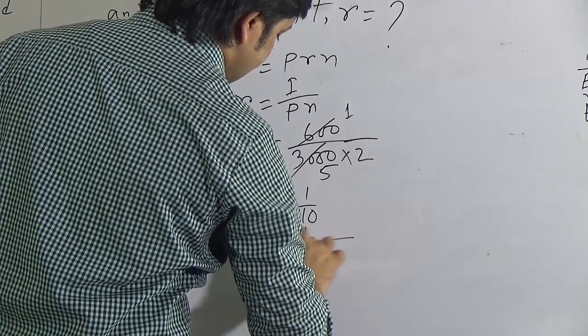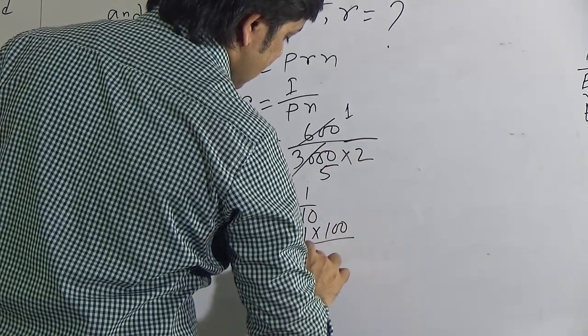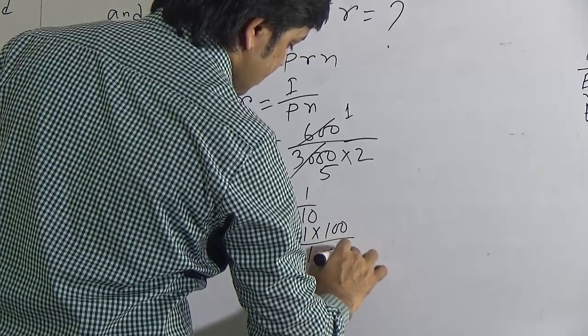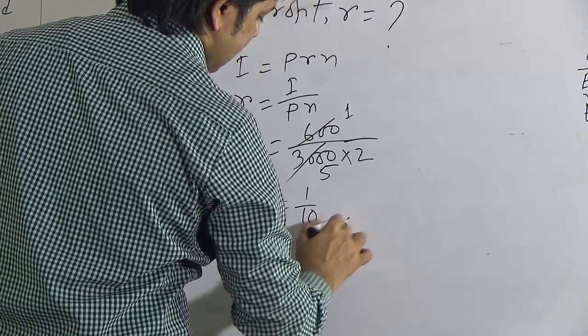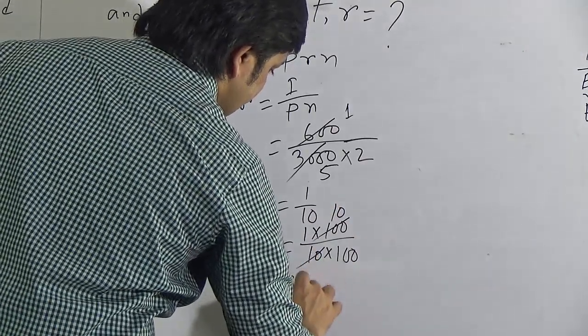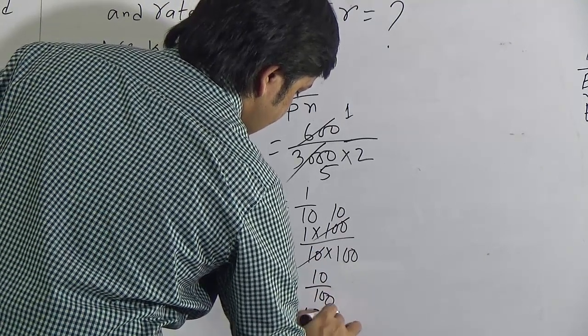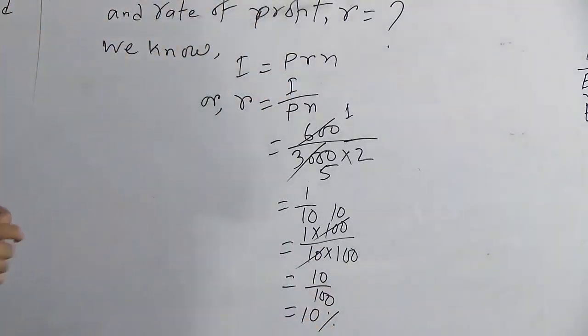So we can write here 1 into 100 by 10 into 100. So we can cut this by 10, we will get here 10. So this will be 10 by 100, means 10%. Therefore the required rate of simple profit.